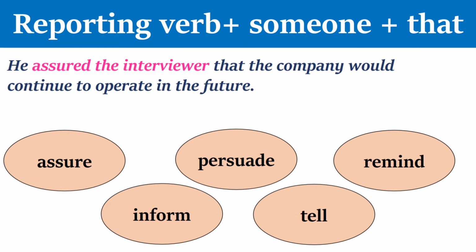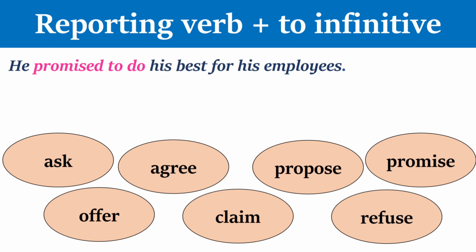Type 2 is, reporting verb plus someone plus that. Example. He assured the interviewer that the company would continue to operate in the future. The verbs are assure, inform, persuade, tell, remind. Type 3 is, reporting verb plus to infinitive. Example. He promised to do his best for his employees. The verbs are agree, offer, propose, claim, ask, promise, refuse.